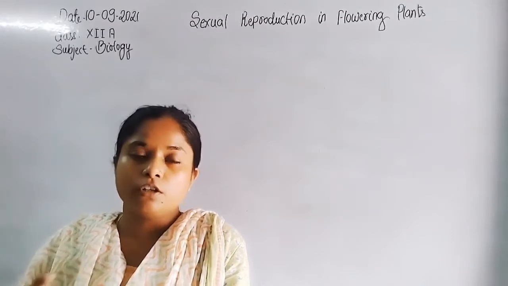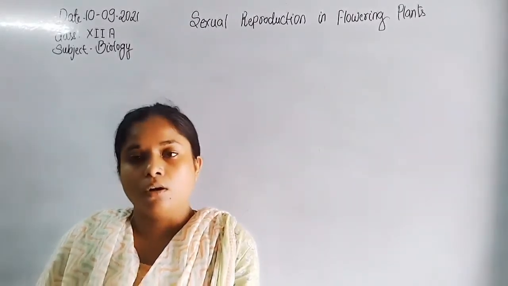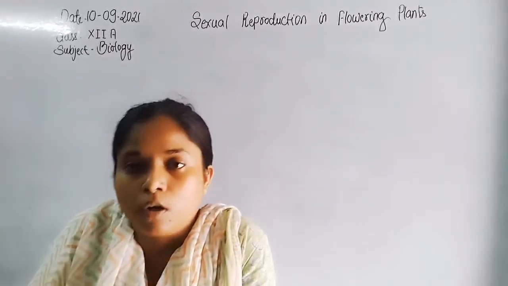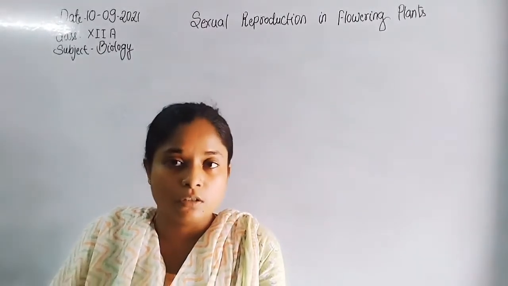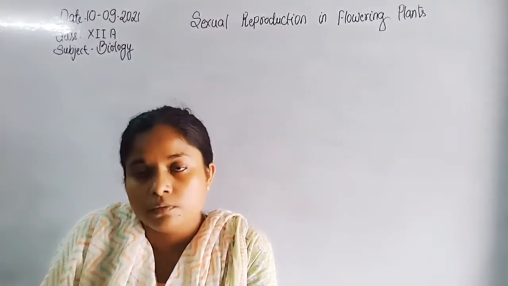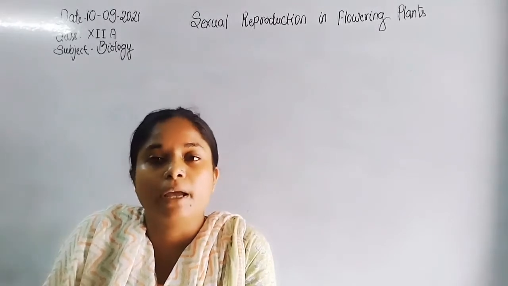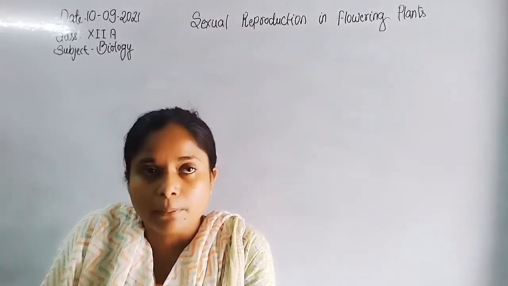The formation of pollen grain takes place in the anther, or stamen, which denotes the male reproductive organ, the androecium, which is a group of stamens. Stamen is formed by anther and filament.